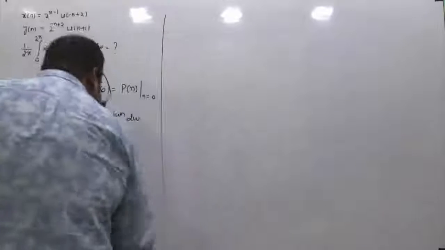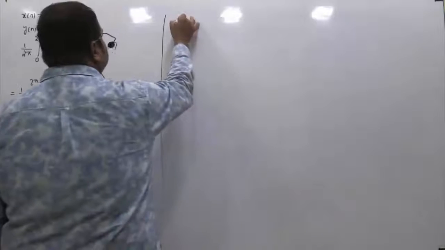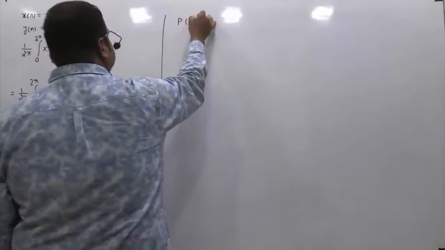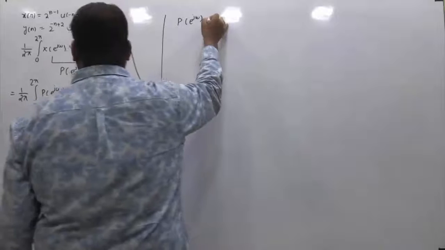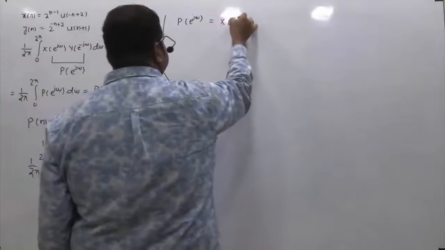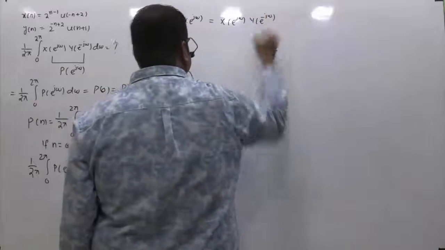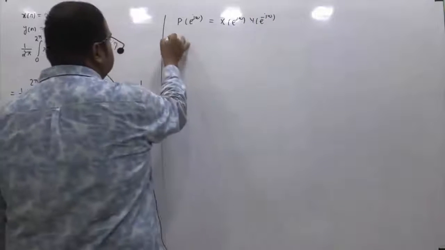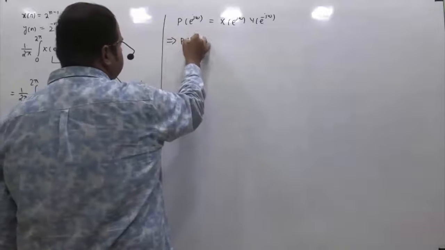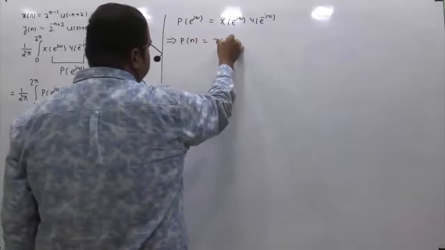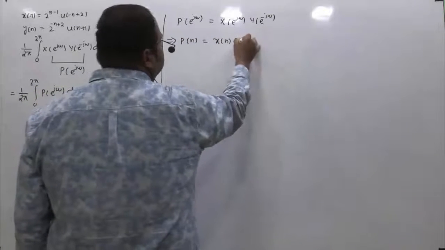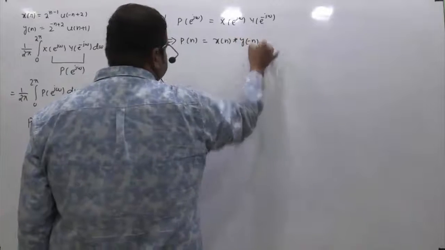Let's see how you solve this particular problem. P of e raised to power j omega is given as X of e raised to power j omega into Y of e raised to power minus j omega. So what is the corresponding time domain equation if I ask you? p of n will be equivalent to x of n convolved with y of minus n.